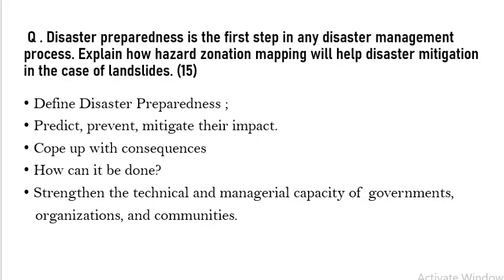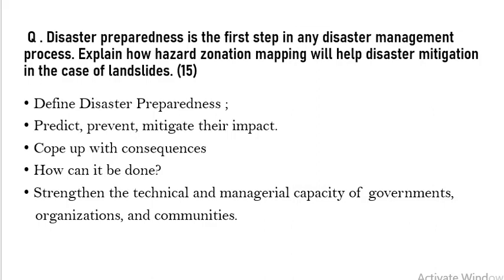The actual question that was asked in the 2019 GS3 paper was this: that disaster preparedness is the first step in the disaster management process, and how will hazard zonation mapping help in disaster mitigation in case of landslides? So how can we approach this question? We can first define what disaster preparedness is. Disaster preparedness is basically about predicting, preventing and mitigating the impact of a particular disaster.